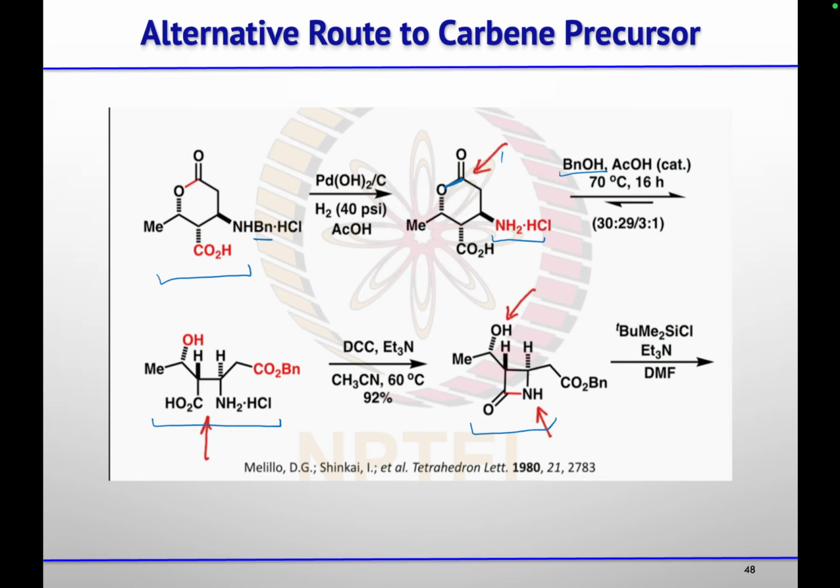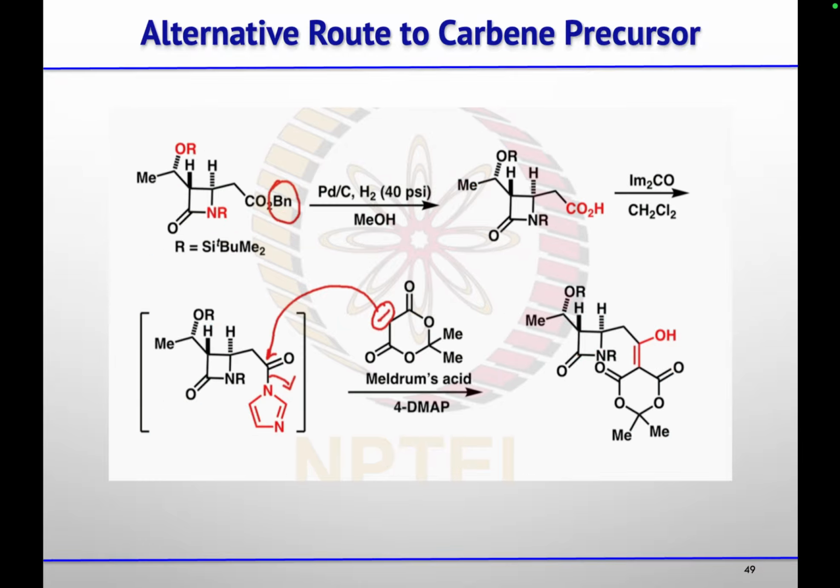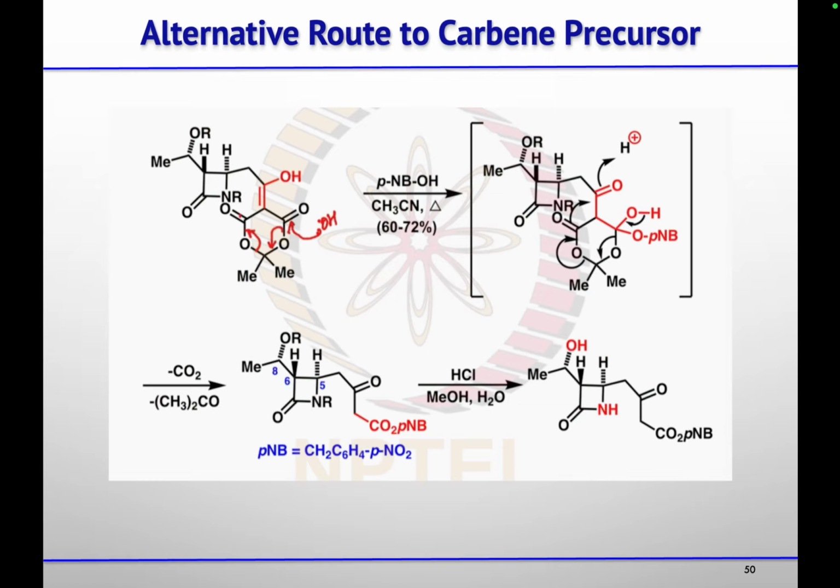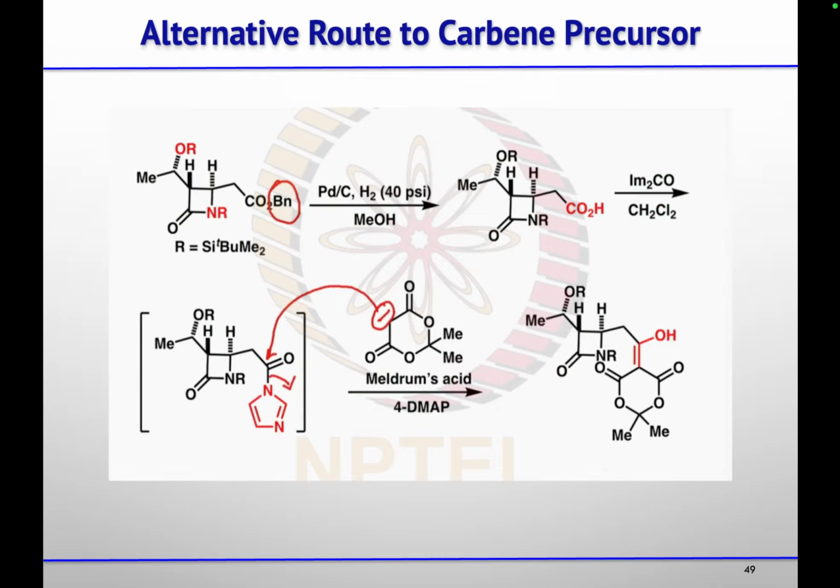Then they protect that nitrogen using TBDMSCl, tert-butyldimethylsilyl chloride. After that, they did again debenzylation using hydrogenation conditions, so they got this acid. Then, on treatment with carbonyl diimidazole, they prepared this carbonyl imidazole.